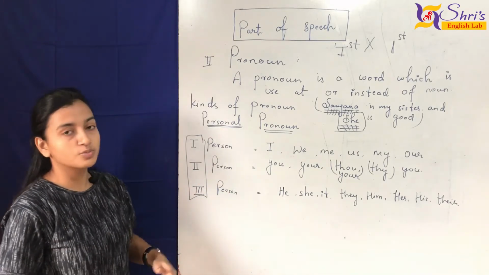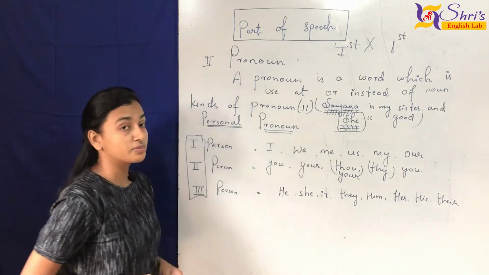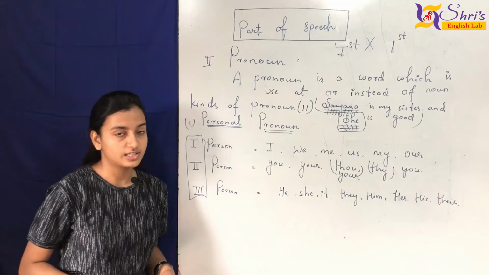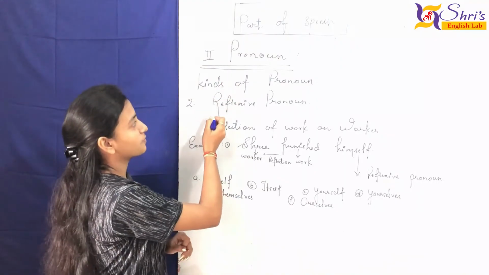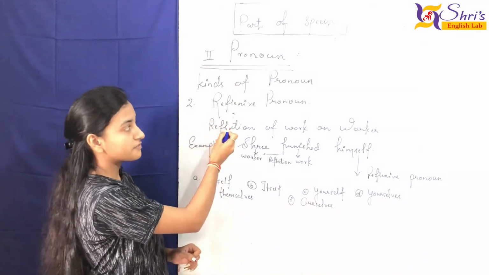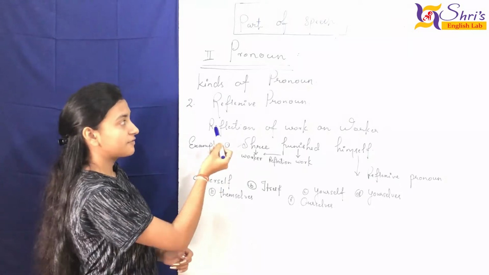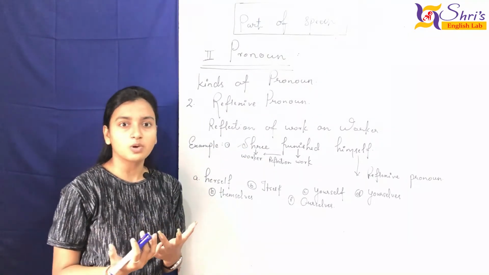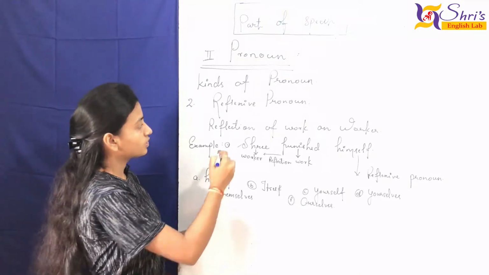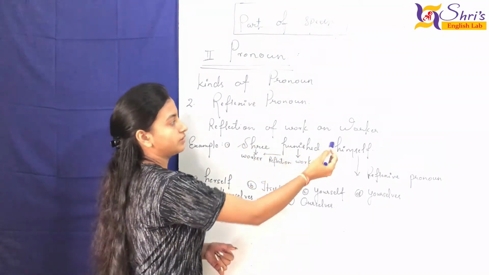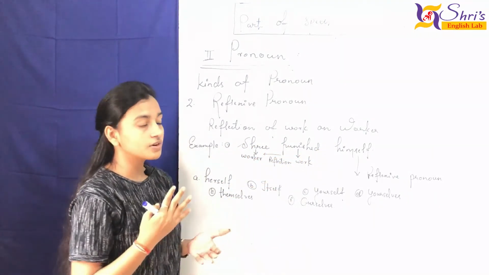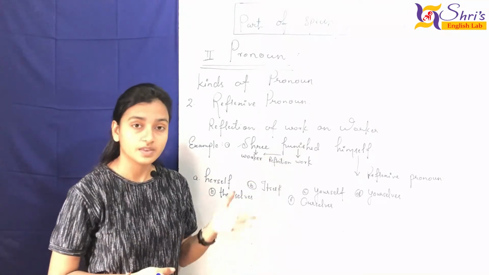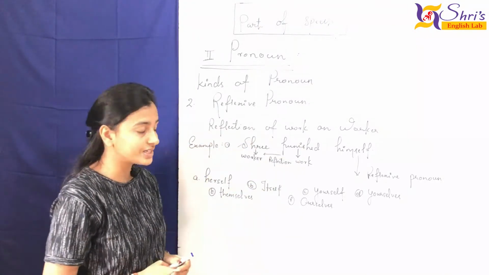Here we just learned about the pronoun. Here we have 11 in number, so we are going to learn them one by one. So this is the personal pronoun, the first kind, and here we have what? Reflexive pronoun. Okay, reflection means what? We all know that reflection can be on someone or of one's own. So here it is reflection of work on worker. It means अगर कोई वर्क हो रहा है तो उसका क्या रिफ्लेक्शन या क्या इफेक्ट जाता है वर्कर पे, ये हम रिफ्लेक्सिव प्रोनाउन में रीड करेंगे.